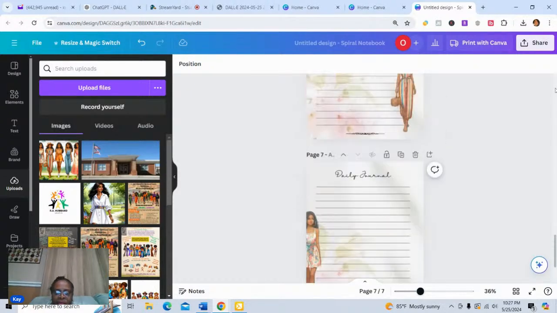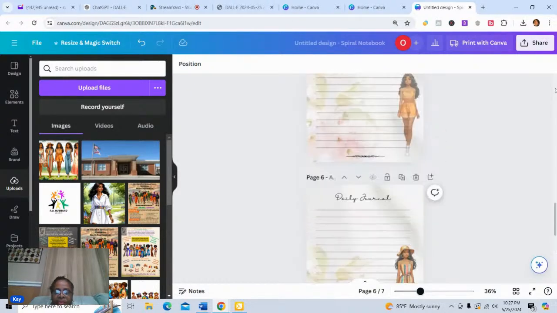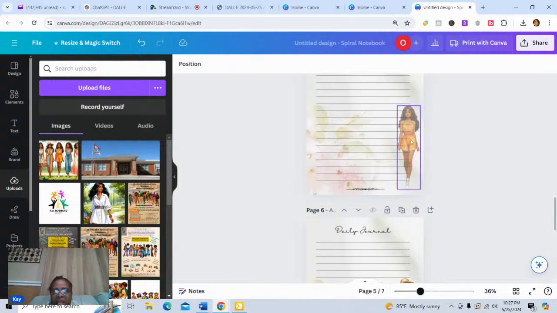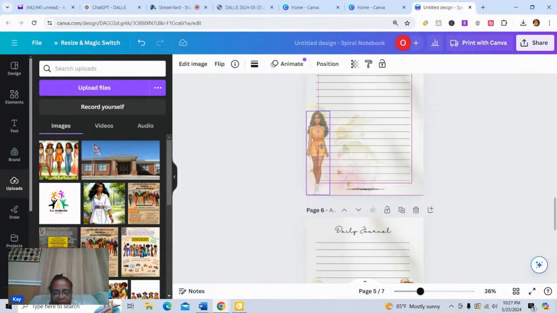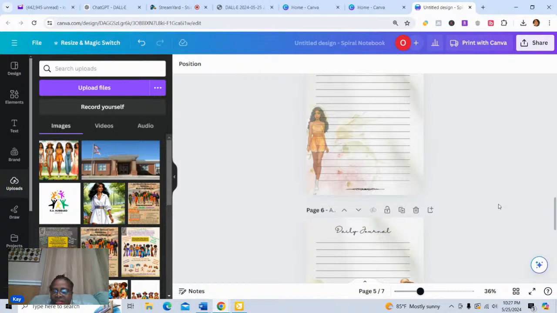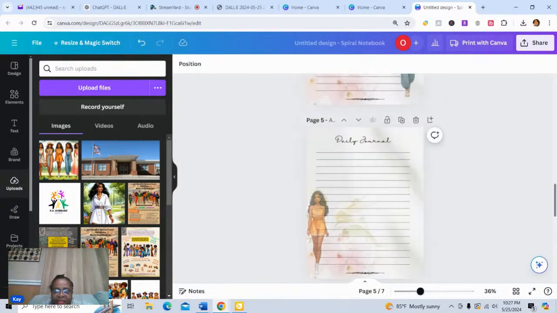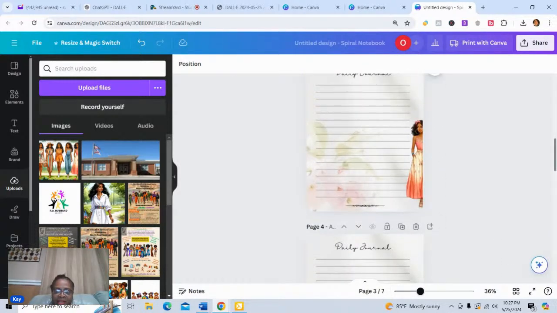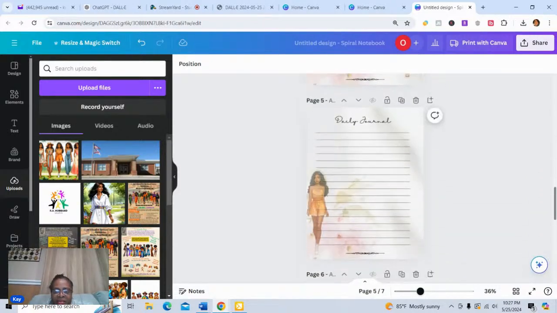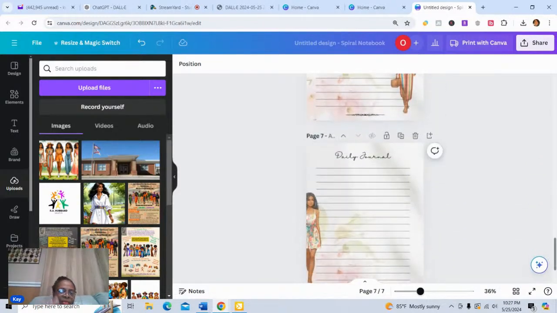And so what I probably would do just to keep balance, I might just bring her over. I'm just testing things, trying to see how I might want to use this. Yeah, we could do that. I might do that and just kind of bring some to the left and put some on the right and see what I like. And we have more models to work with. We'll probably add those tomorrow.